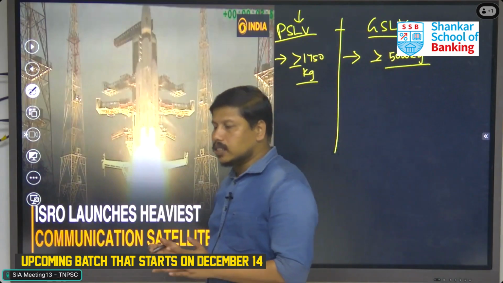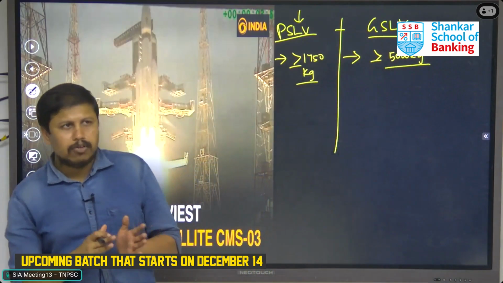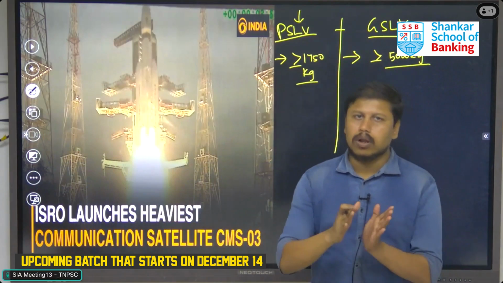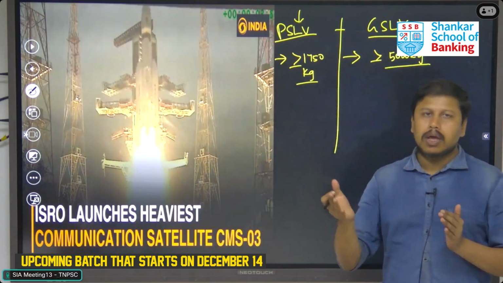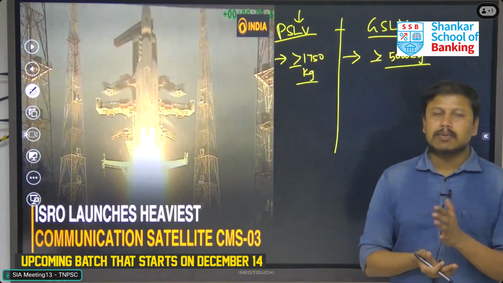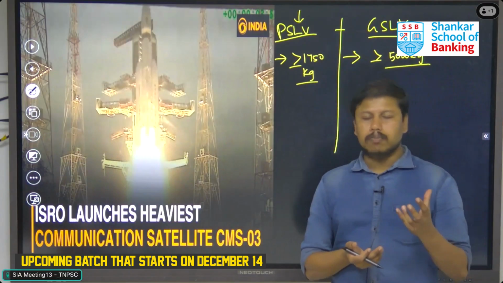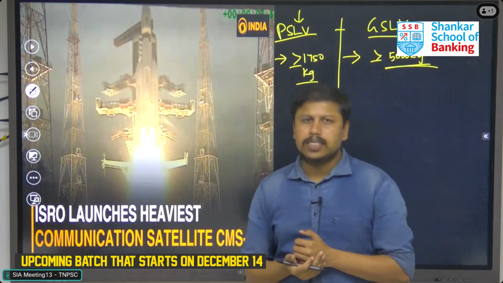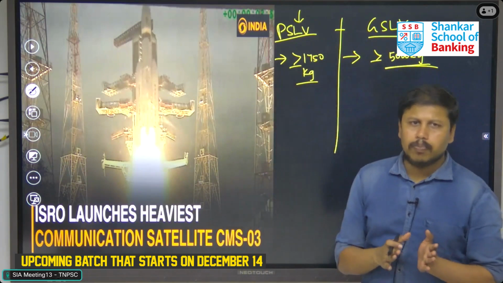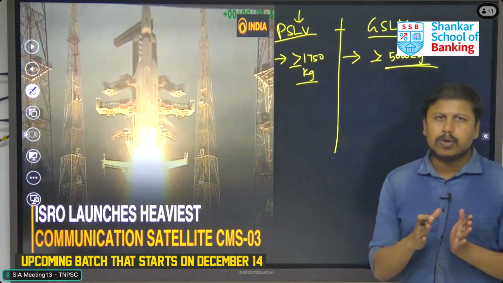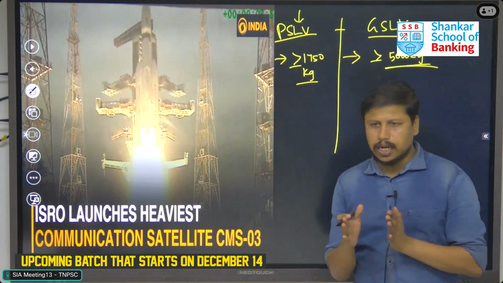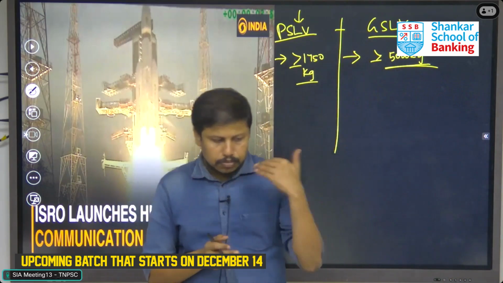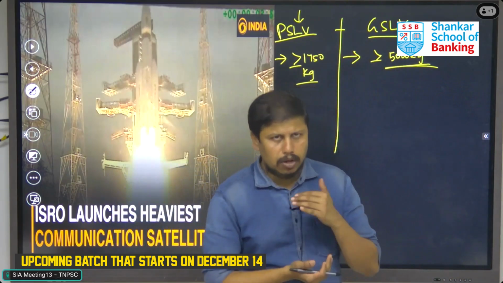This is to carry heavier satellites, because if we need to carry out long missions like launching to the moon or to other nearby planets, we need to carry heavy weights, because the fuel itself adds heavy weight. So in order to carry heavy weight, we are launching these GSLV satellites. Until now, we were able to carry only up to 3,000 kg of satellite. For more than 3,000 kg, we were entirely depending upon foreign nations.